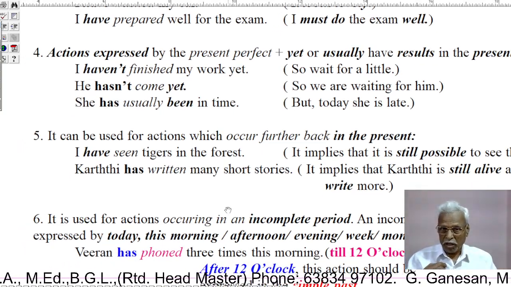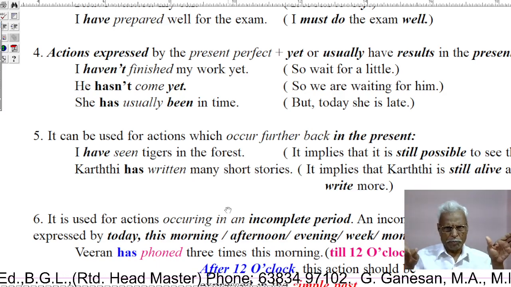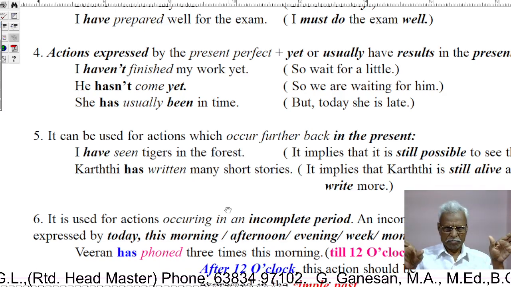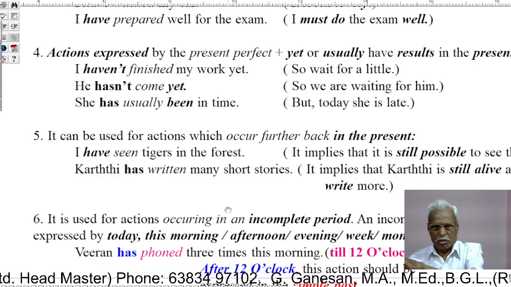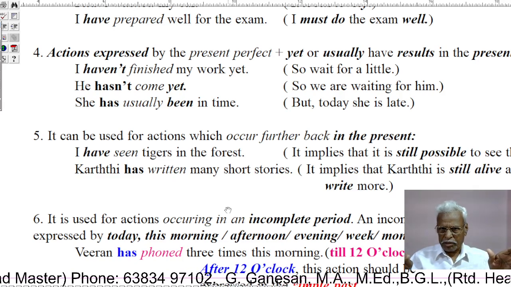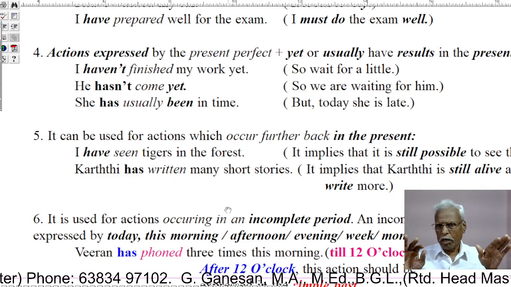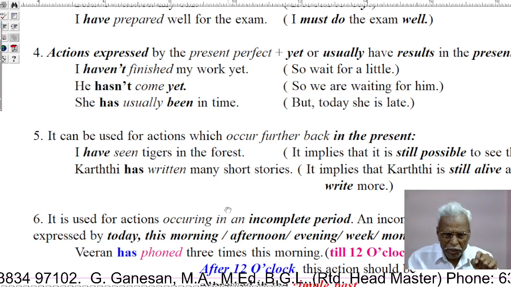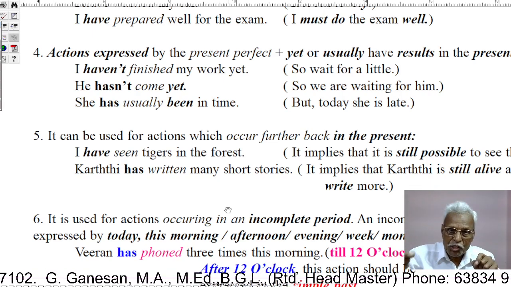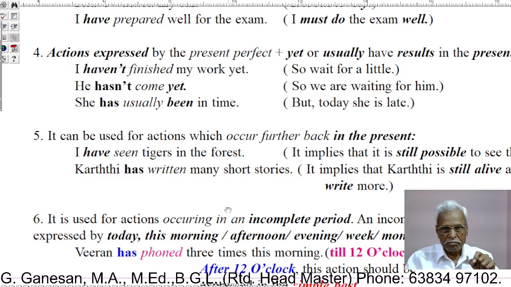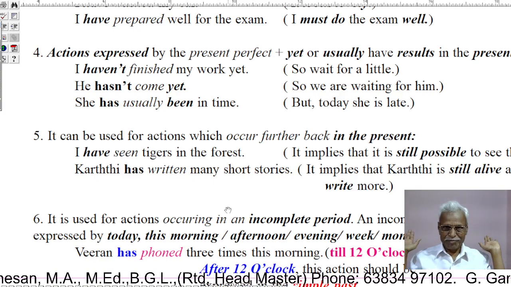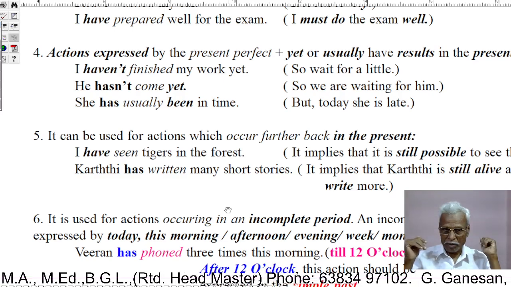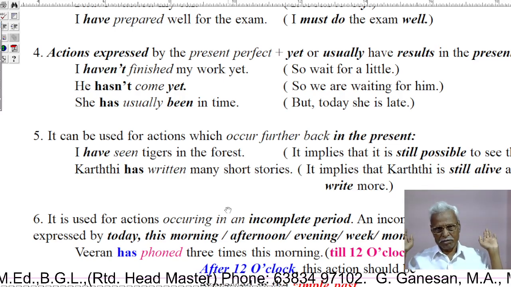See, I haven't finished my work yet. I have not finished my work yet. So wait a little. What does it mean? It means, as I have not finished my work yet, wait for some time. Okay. Then second example, he hasn't come yet.